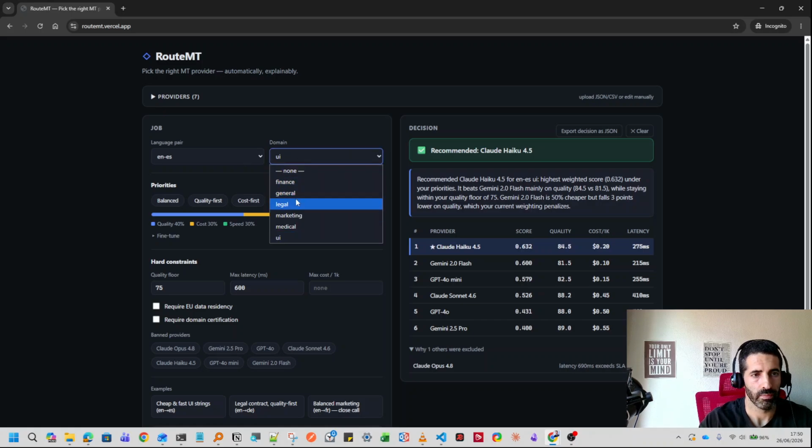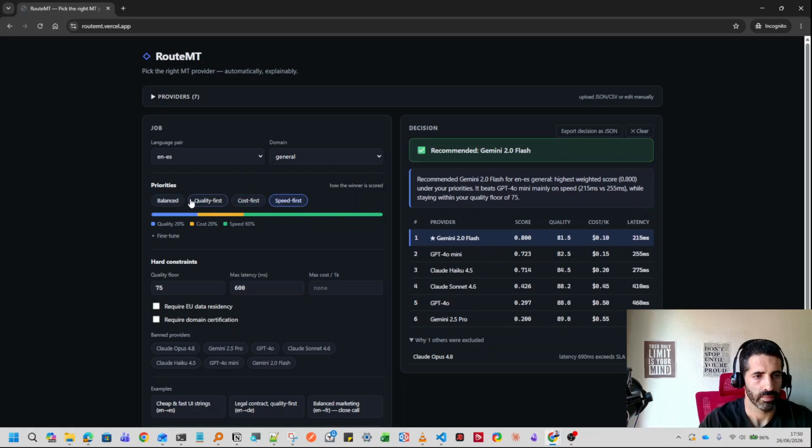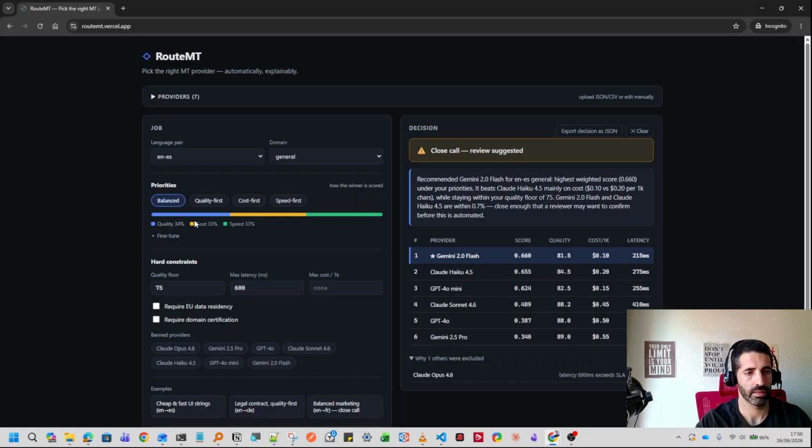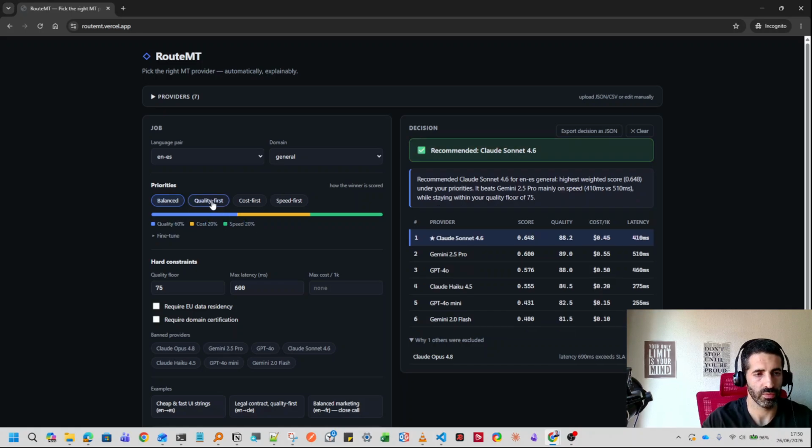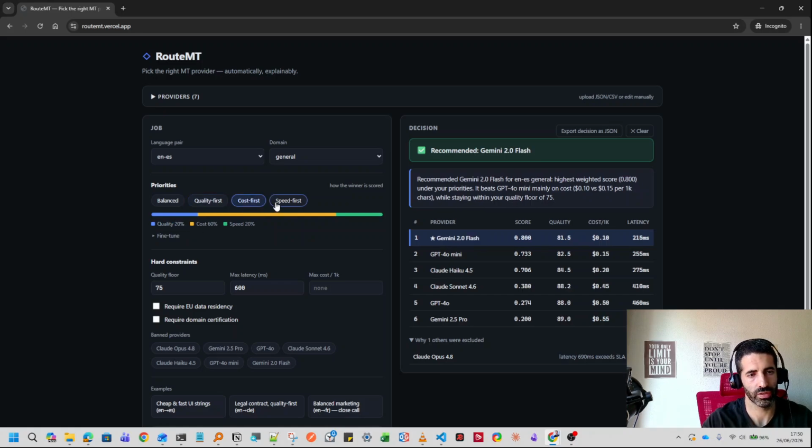Then we can use the selected domain, and in accordance with the priorities we have, if we need a balanced engine that puts the same weight on quality, cost, and speed. You see here the percentage of the distribution. If it is quality first, it gives more weight to quality, cost first to cost, and speed to the latency. In accordance with what we select here, we see this moving.